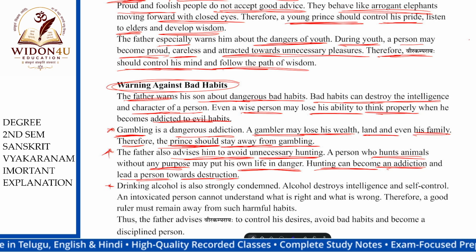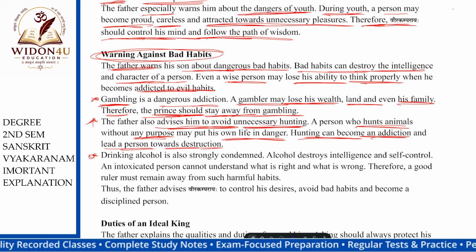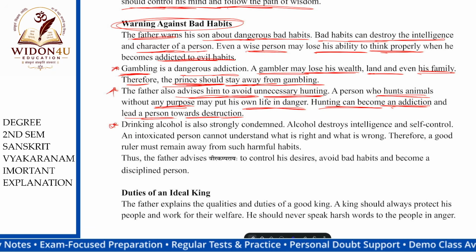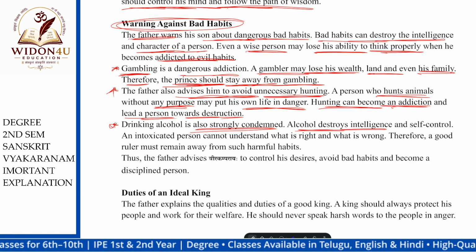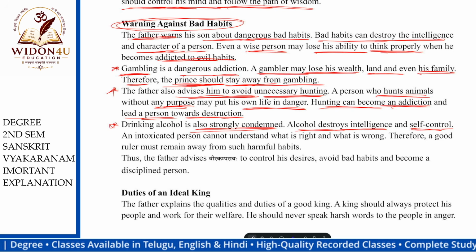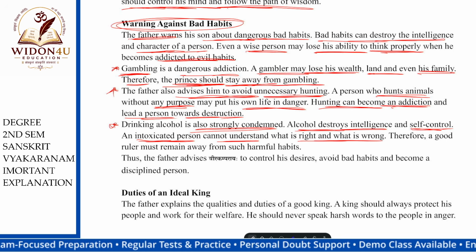Next one is drinking alcohol. Drinking alcohol is strongly condemned. Alcohol destroys intelligence and self-control. An intoxicated person cannot understand what is right and what is wrong.